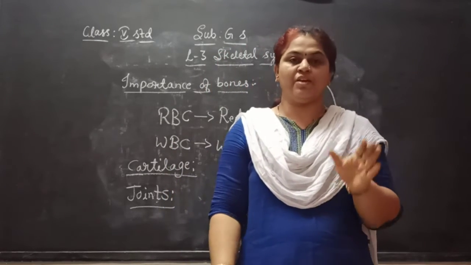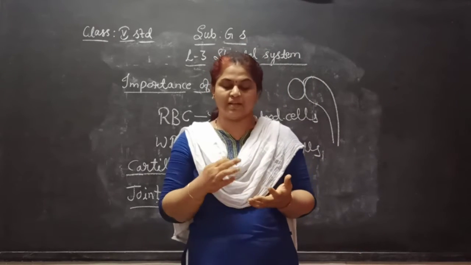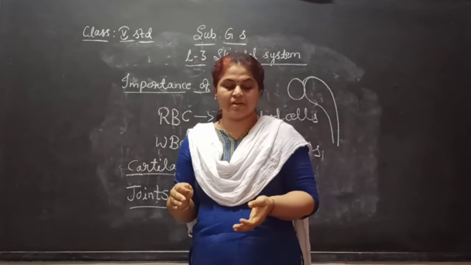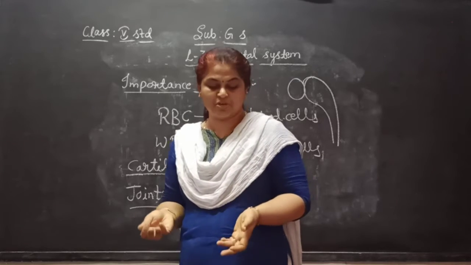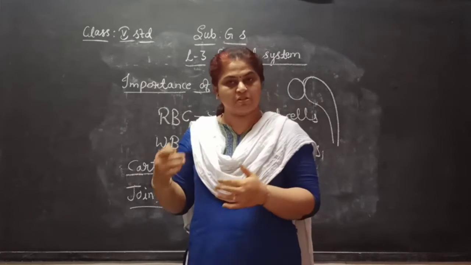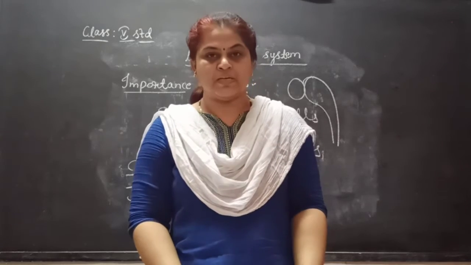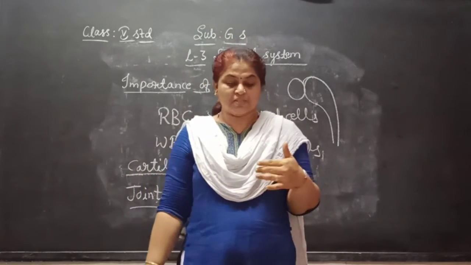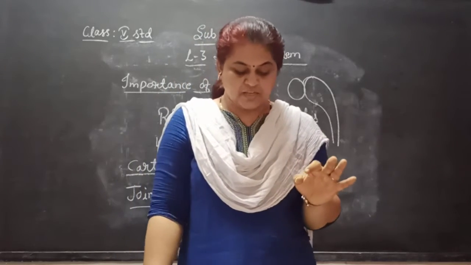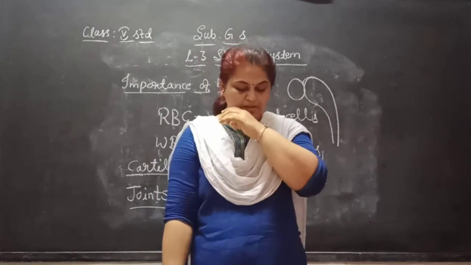Next is involuntary muscles. Involuntary muscles are found in internal organs like the gallbladder and digestive tract. We do not have control over these organs. They are controlled by the brain and spinal cord. These muscles we call smooth muscles. They work on their own. Next are cardiac muscles. Cardiac muscles are found in the heart. They are involuntary and they work throughout our life without stopping or taking any rest.